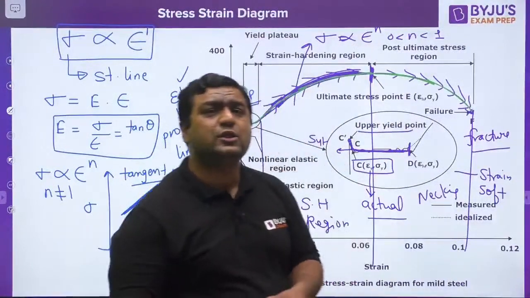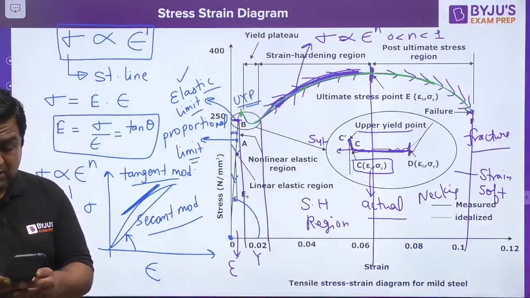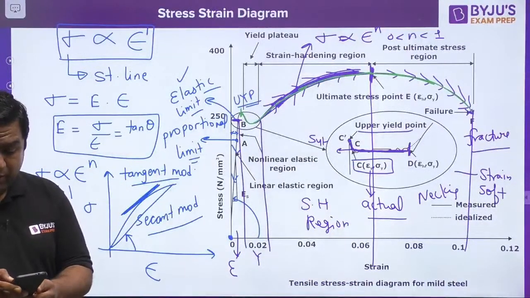Can anybody answer? The students who have joined the GATE Champion study plan, I have discussed this thing. Please let us see how many of you get the answer for this. Yes guys.